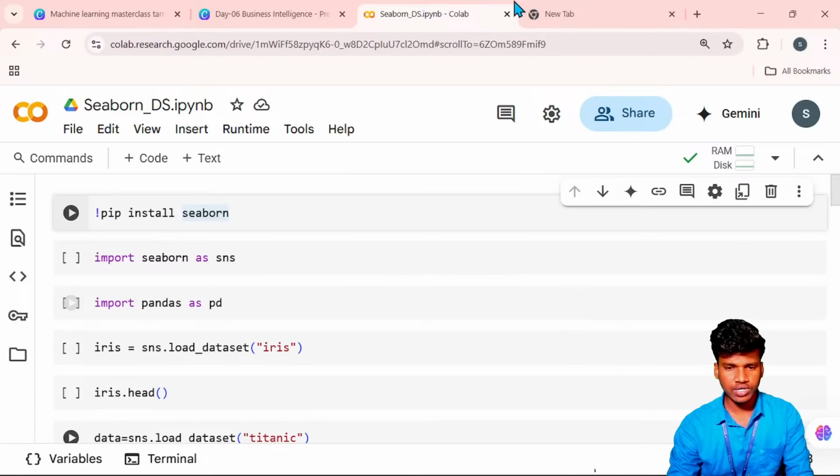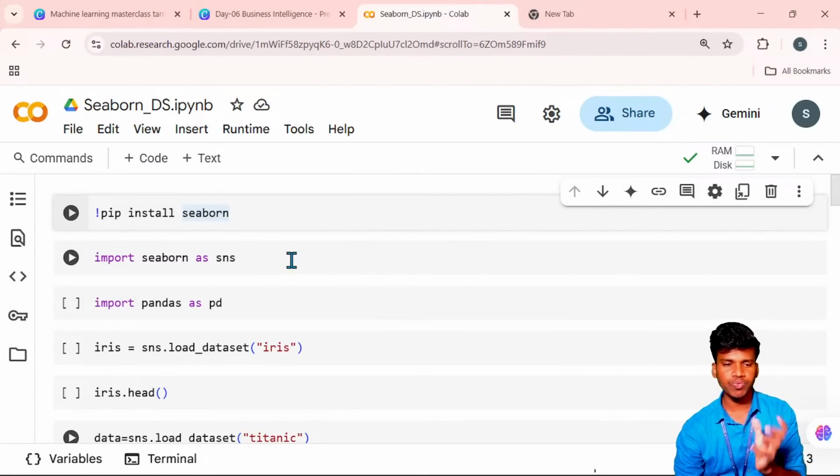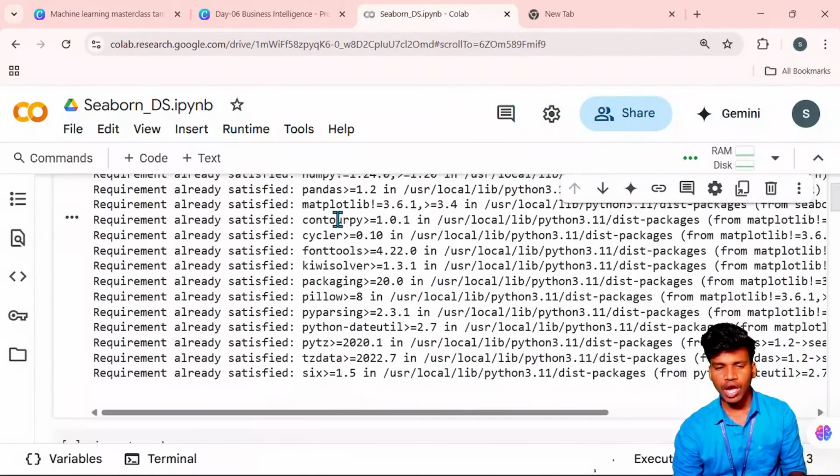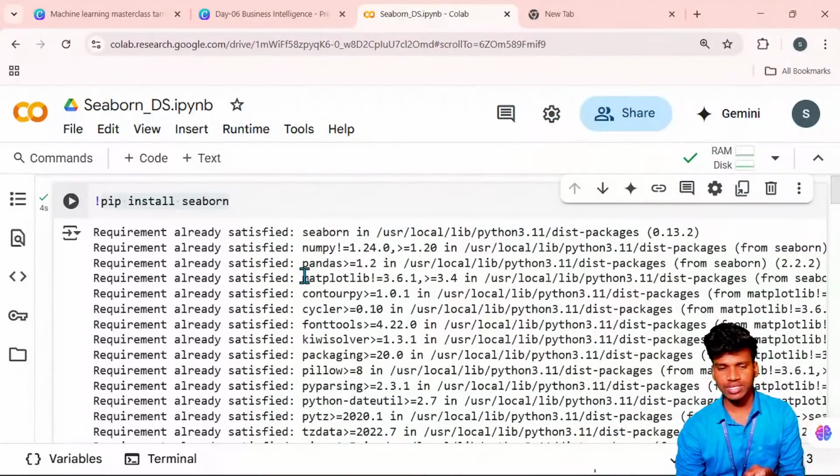Okay. So here, the first thing we are going to do is install the libraries. Seaborn is the particular library name. The pip install syntax is used to install libraries, so the first step is pip install seaborn. Say I already have this library, then I only get the message requirement already satisfied. If you are new to this, you will get the installation of this library.